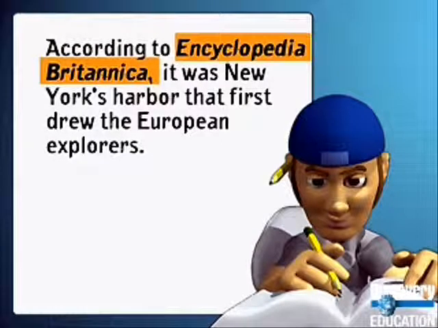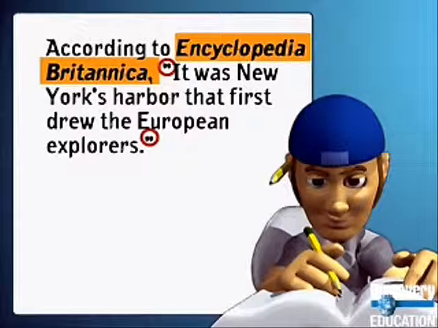Italicize the title of the source. Then put quotation marks around the direct quote. Now, let's add a footnote. A footnote contains all the information a reader would need to find the source you are citing. Putting the information in footnotes, rather than in the body of the paper, maintains the flow of the text. To do this, write a number next to the quotation and cite it as a footnote at the bottom of the page or at the end of your paper.